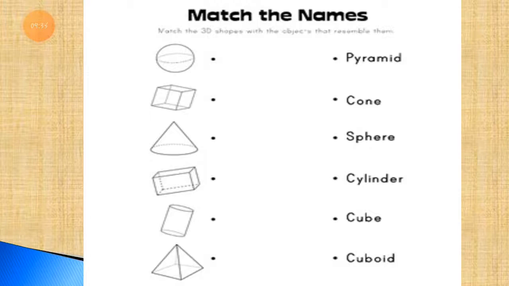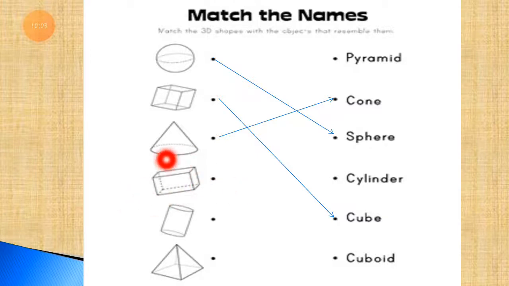Now let's match the correct shape name. So first of all, which shape is it? You can see this, it's a sphere. Let's match it with its proper spelling. Now the next one, which shape is it? Here is the shape. This is a cube shape. So we have to match it with cube. Then the next one, which shape is it? It looks like a cone. So it is a cone shape.